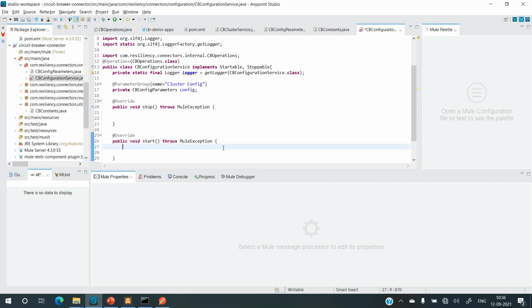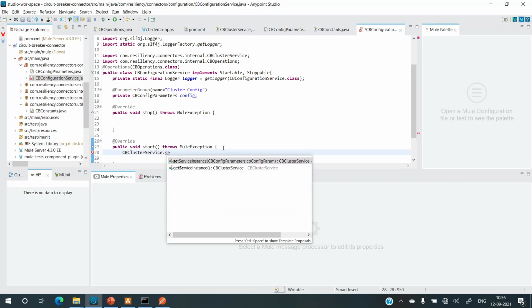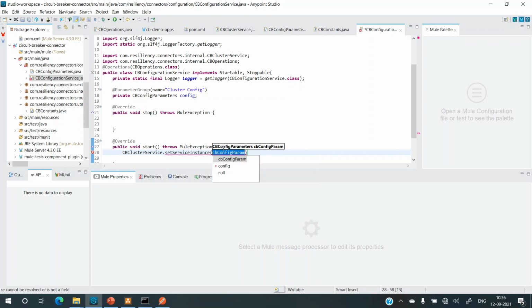Now in the start method, what I'll do is CBClusterService.setServiceInstance, and it needs config, so we'll pass this config. All right, so this is where we had to use the CB service instance. We call the CB service instance setServiceInstance method, and we are passing the config.